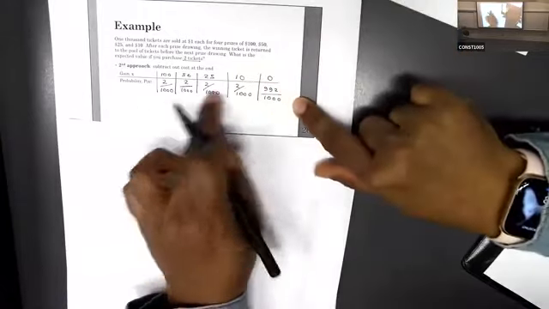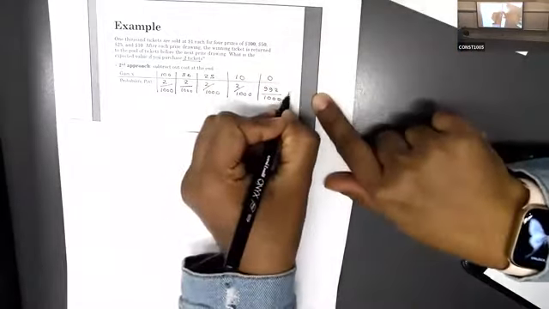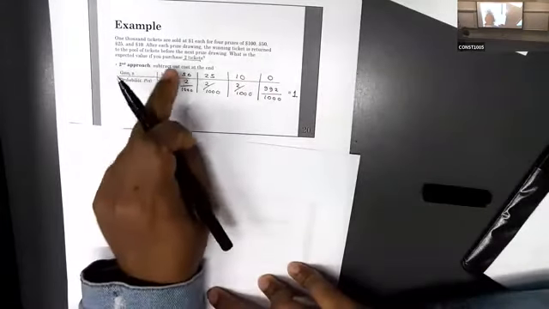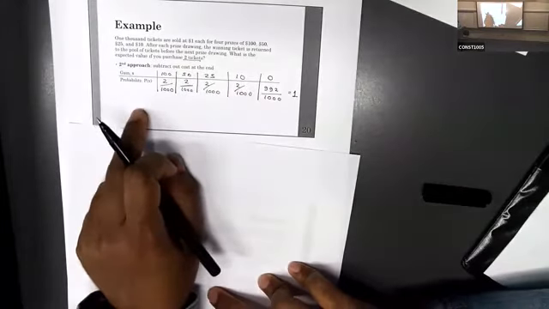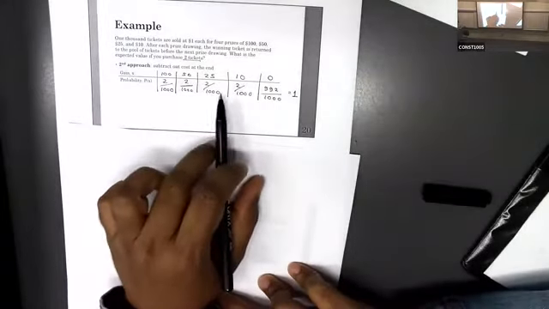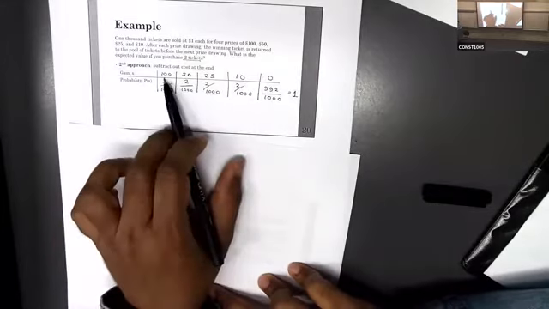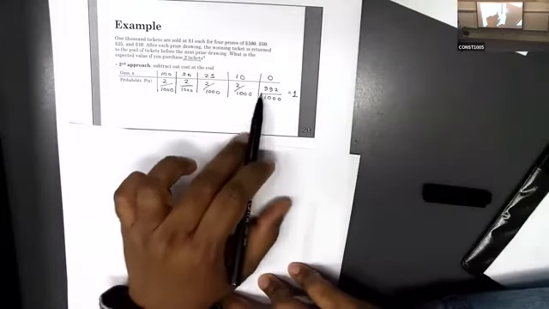But if you add them all, it should be 1. That's why in here it says subtract out cost at the end. So when you are calculating the mean, we are going to subtract the cost. But if you want to construct the probability distribution, you cannot add that. Just you have prices.